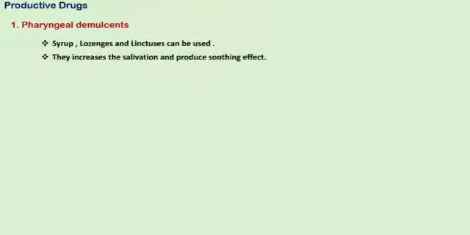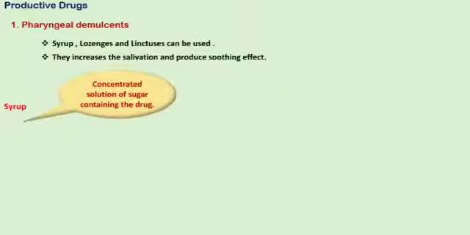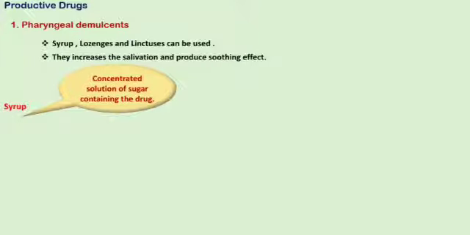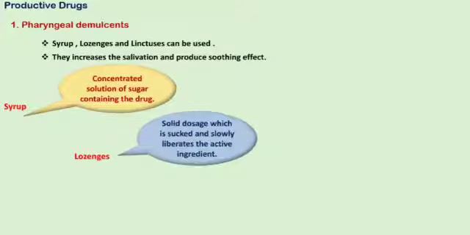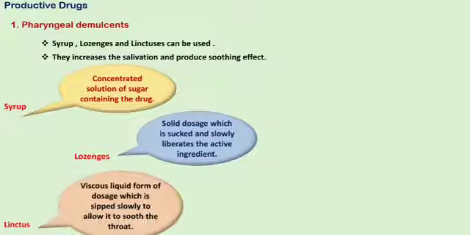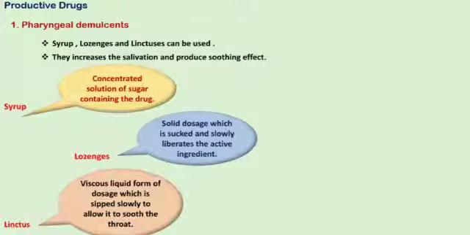Now let's see the drugs for productive cough. The first one is the pharyngeal demulcent, and they are given in the form of syrups, lozenges and linctuses. What they do is increase the salivation and produce a soothing effect. A syrup is a concentrated solution of sugar containing the drug, and lozenges are solid dosage forms which are sucked and slowly liberate the active ingredient. And the linctus is a viscous liquid dosage form which is sipped slowly to allow it to soothe the throat.